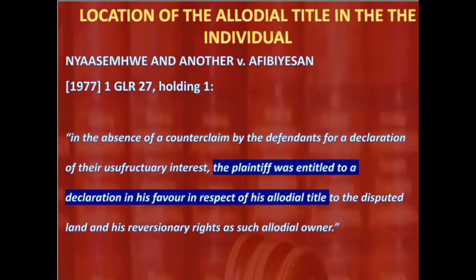which is the customary law freehold. This customary law freehold is also referred to in some books as the derivative title. Derivative title because it is derived out of the allodial title. But what is this customary law freehold? How do we define this customary law freehold?